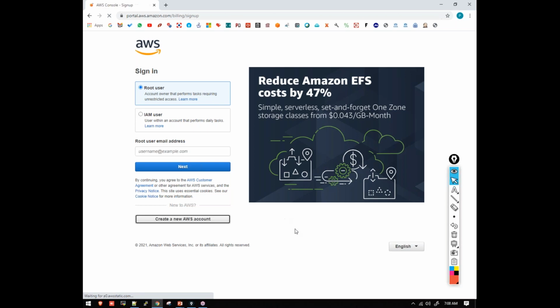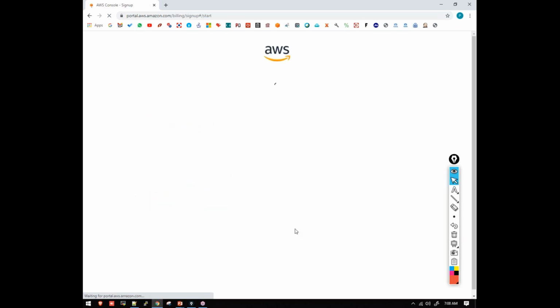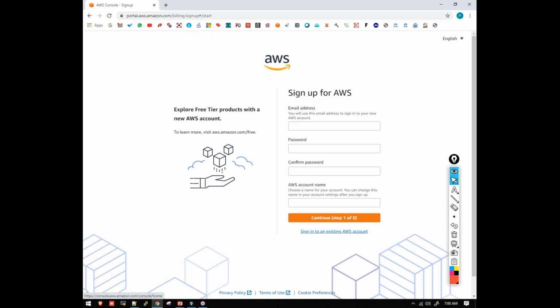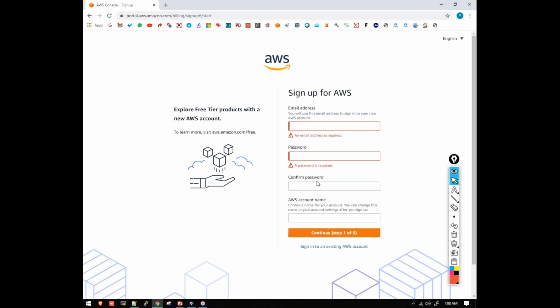We need our AWS account in order to practice our DevOps classes, to launch the Linux servers and different Windows servers. It's very simple, guys, nothing fancy here. Just like creating our Gmail or Facebook account, we can give our credentials and get it done. Provide your email address, password, and confirm that password, and the name you want to choose for this AWS account. Click on continue, and you will be prompted for address and mobile number.